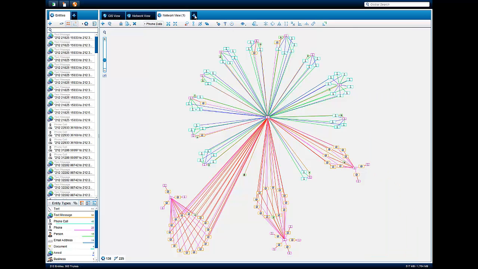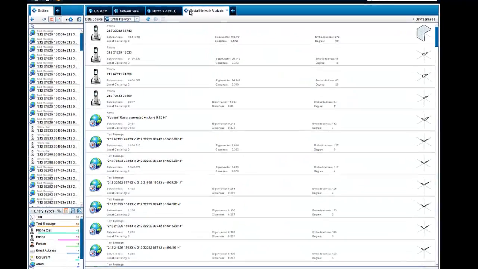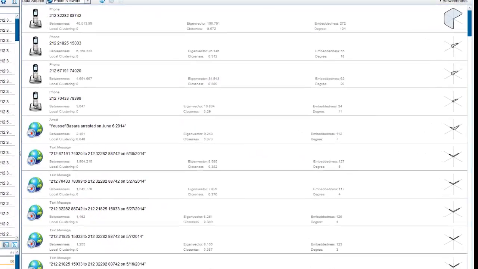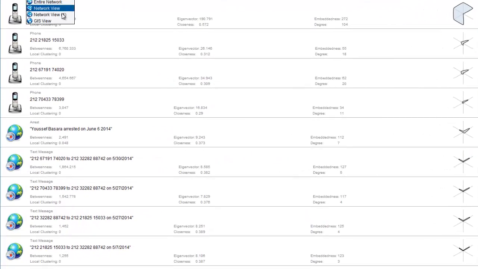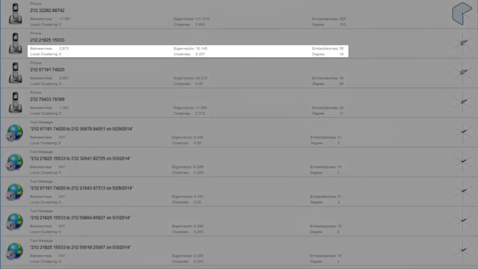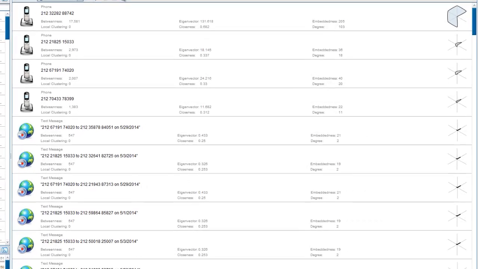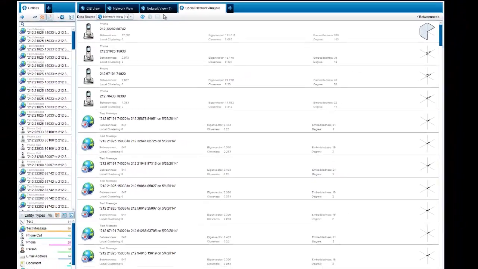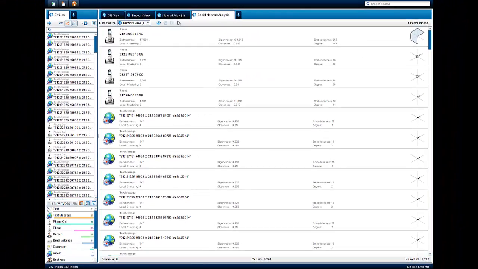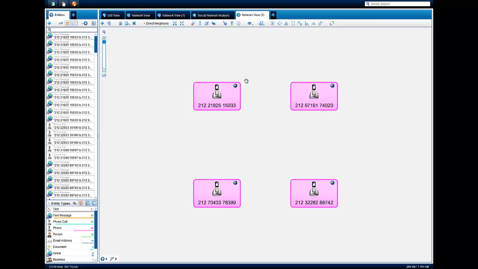Complex networks like this phone data are well suited for analysis within Semantica's social network analysis tool. Here, Semantica assesses the importance of an entity within a given network based on its connectedness within that network using key metrics: betweenness, eigenvector, embeddedness, degree, closeness, and local clustering. Organized in descending order using the betweenness metric, we see 4 phones jump out as possessing some of the strongest connectivity within our network. Let's drag and drop them into a new network view for further analysis.